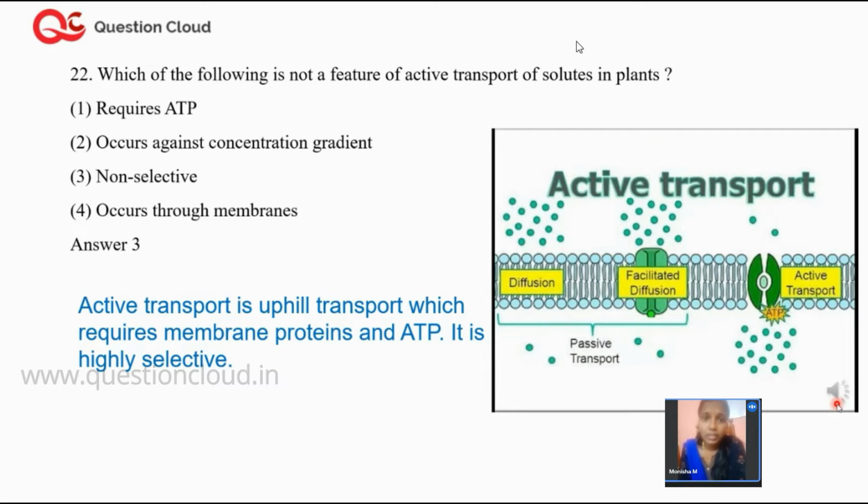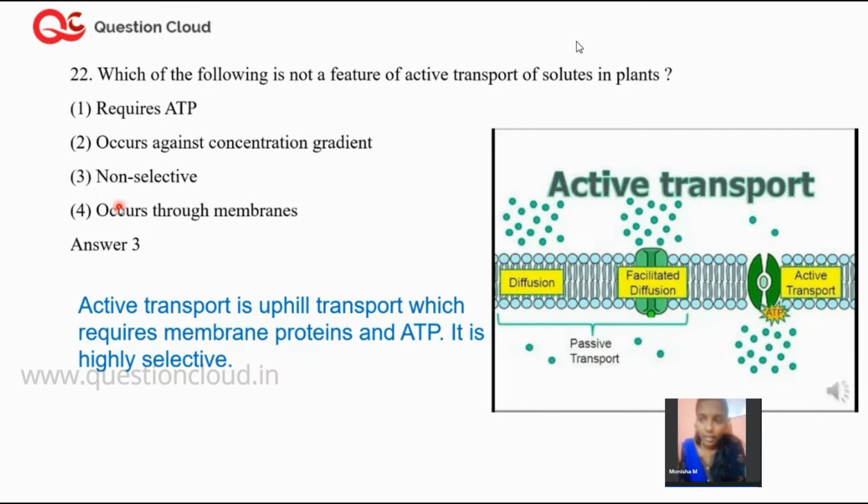Okay, so that's about active transport. Here, if you see the question, the incorrect one is that it's a non-selective process. Please remember there are three important features of active transport. Active transport is a highly selective process, and it requires energy in the form of ATP molecules. And the third point is that active transport always happens against the concentration gradient. So these three are important points that you should remember about active transport. Is it clear? Any doubts?